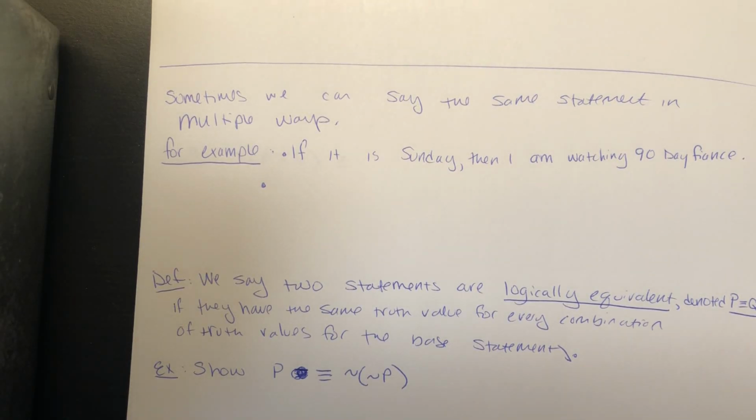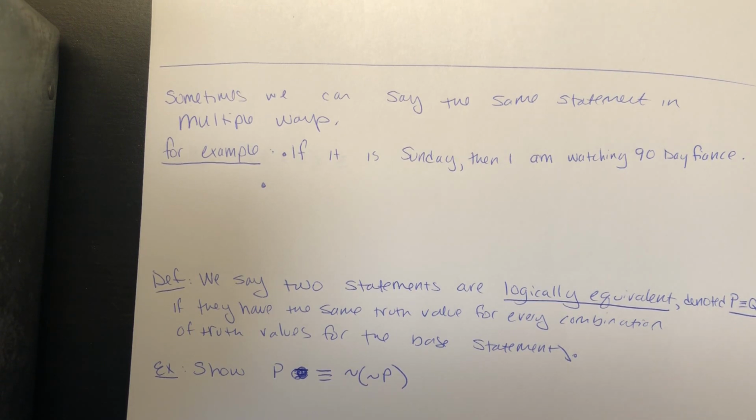In the last video, we defined tautologies and contradictions. Remember, a tautology is a statement on its own which is always true, and a contradiction is a statement on its own which is always false. Today we're going to wrap up section 5.1 by talking about logical equivalence. Sometimes we can say the same statement in multiple ways when it really means the same thing.